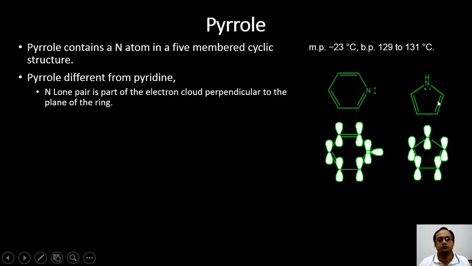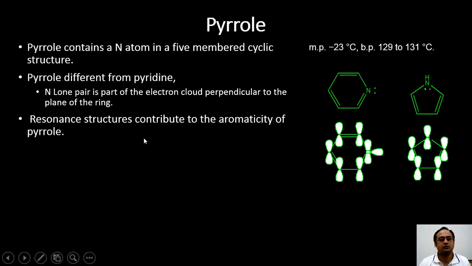But if we take a closer look at the structure of pyrrole, we find that the lone pair is perpendicular to the plane of the ring and it participates in the pi electron cloud, and therefore pyrrole is also aromatic because it has 6 electrons in this pi electron cloud, as does pyridine. Pyridine also has 6 electrons in the pi cloud, but those don't include the lone pair. In the case of pyrrole, the lone pair is part of the pi cloud. Therefore, it is less basic.